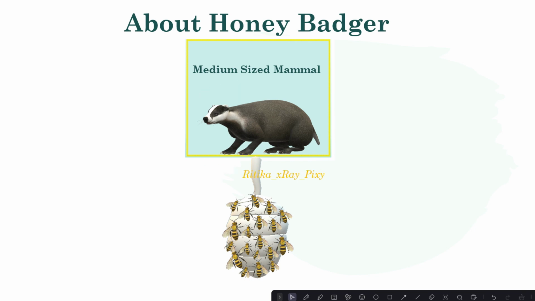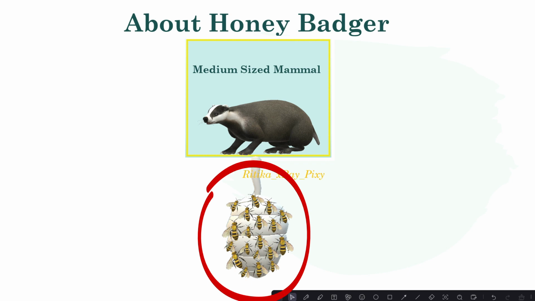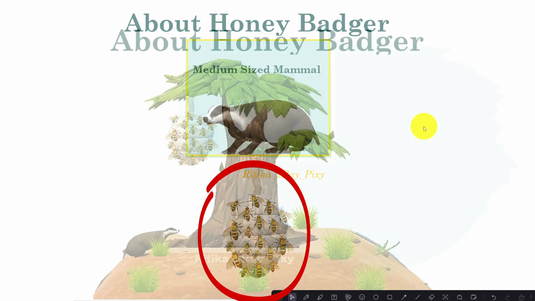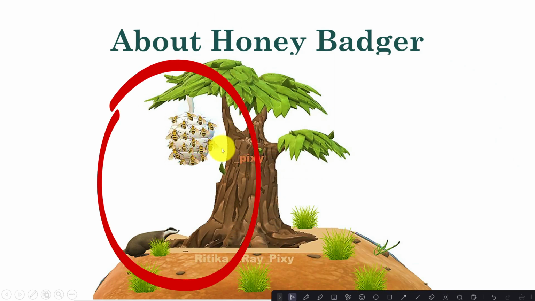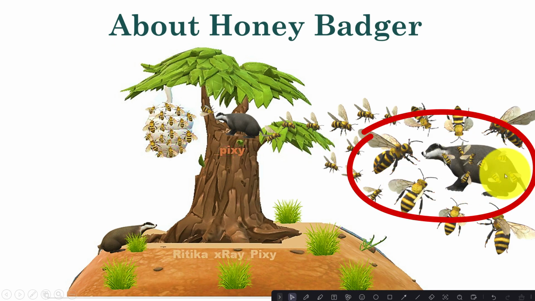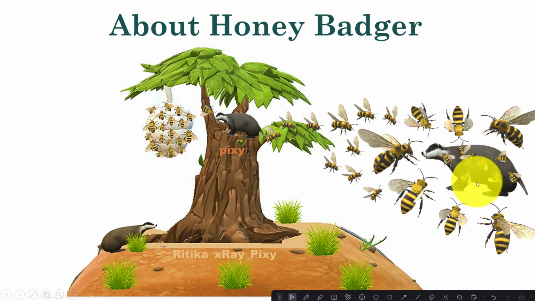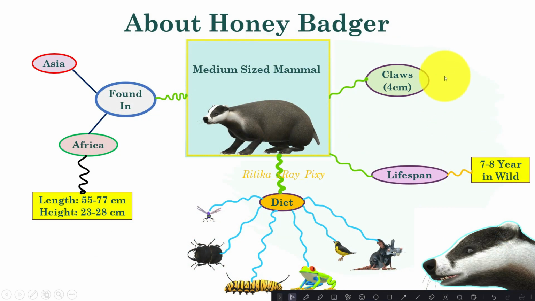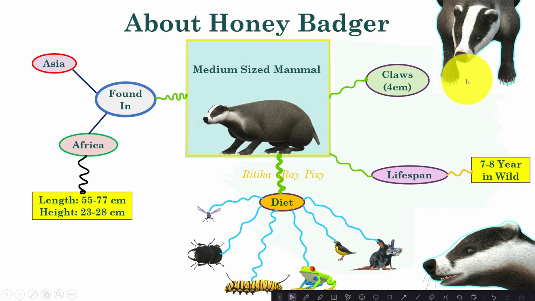Honey badgers are known for their love of honey. Honey is one of the honey badger's favorite foods. They have a keen sense of smell and can locate beehives from a distance. Now here you can see the bees attack the honey badger. Due to their loose and thick skin, they are able to tolerate bee stings, and they also use their powerful claws and teeth to break open the beehives.